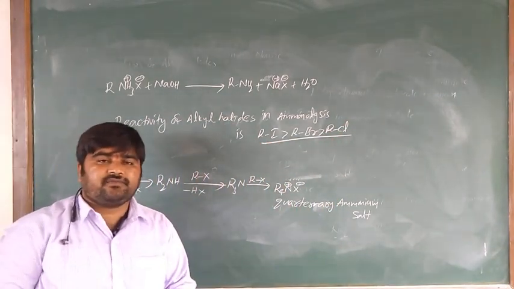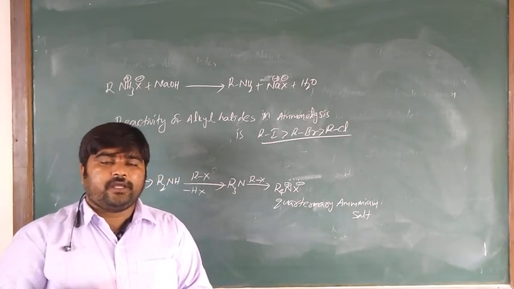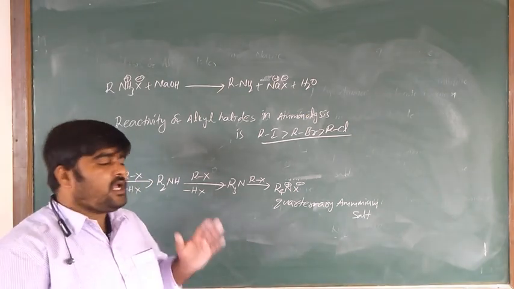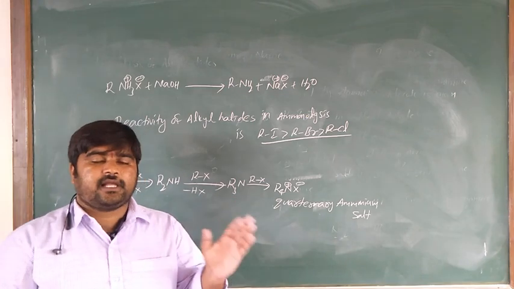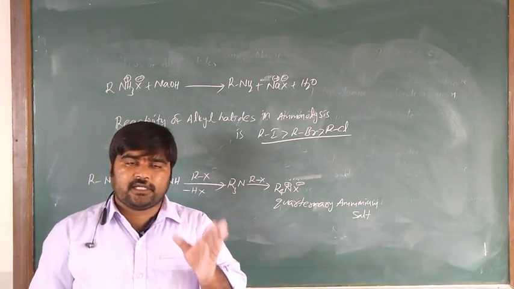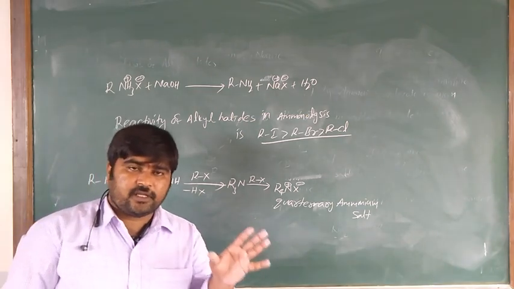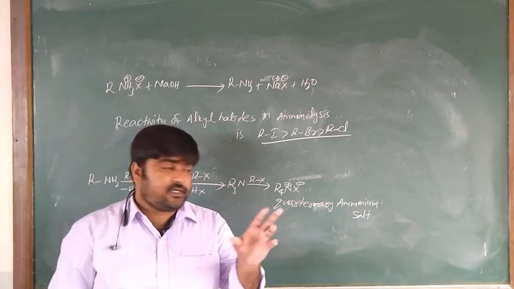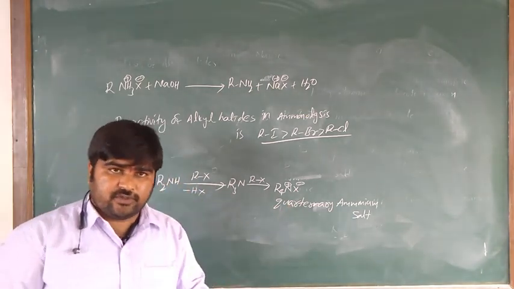Simply, the process of cleavage of the carbon-halogen bond by an ammonia molecule is known as ammonolysis. So ammonolysis means RX plus ammonia: ammonia reacts with an alkyl halide or benzyl halide, and the carbon-halogen bond is cleaved by the ammonia molecule. That process is called ammonolysis. During this process, a mixture of primary, secondary, and tertiary amines, as well as quaternary ammonium salt and substituted ammonium salt, is produced.